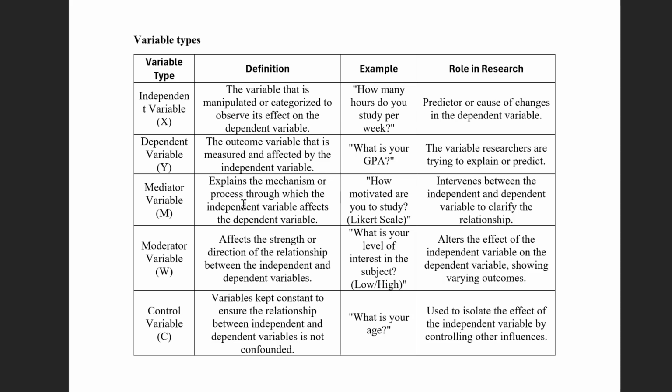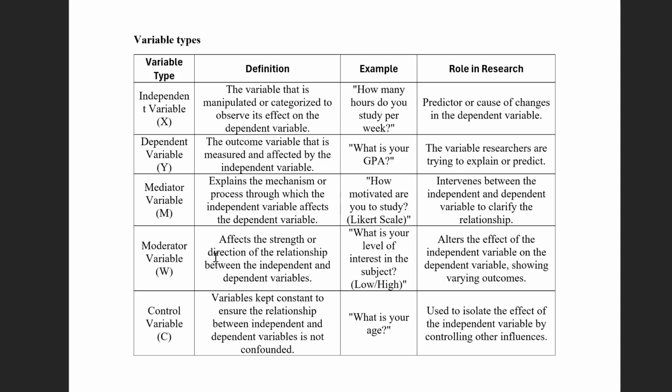So you see, these are usually in the title of the study. Mediator: this explains the mechanism or process through which the independent variable affects the dependent variable, like motivation affects study achievement with the mediation, let's say, of the hours spent studying. So the hours spent studying explain how this process is done.